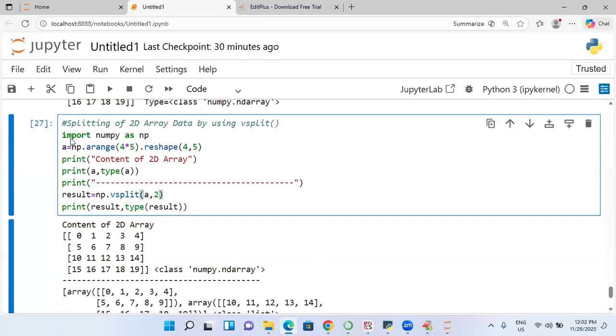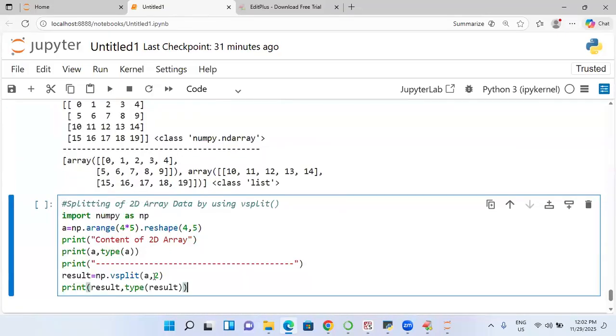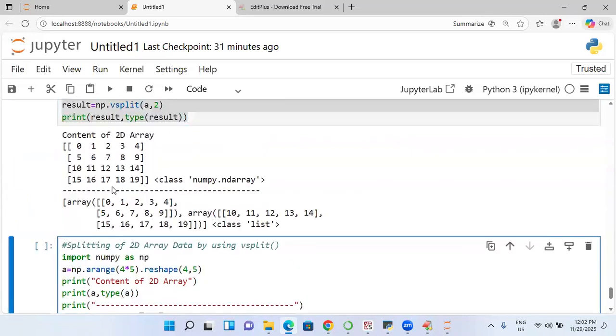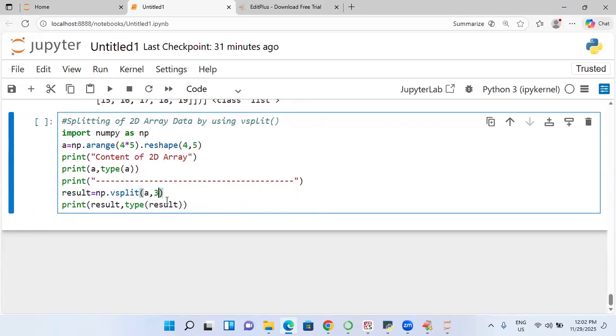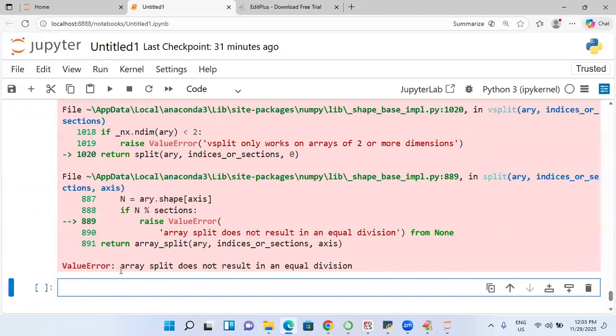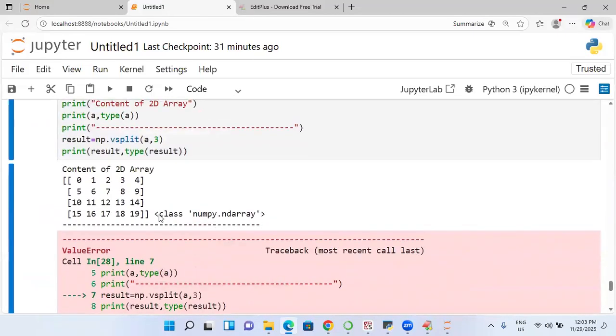Now I will go to one more kind of thing. I will mention here 3. What is this 3 now? How many rows am I having here? 4. Will it be possible to go for 3? No, not possible. It is going to give you the same error or not? I will keep this error for the sake of the notes, what you have observed.